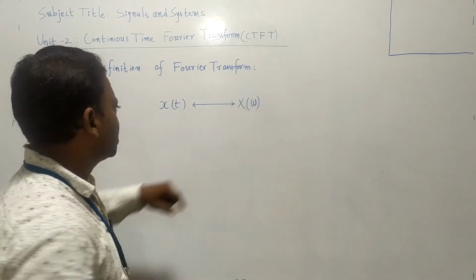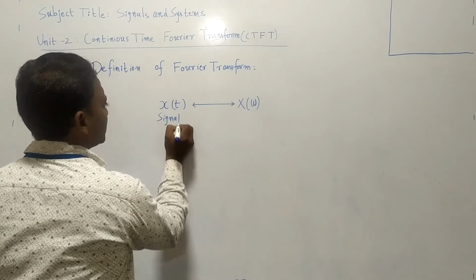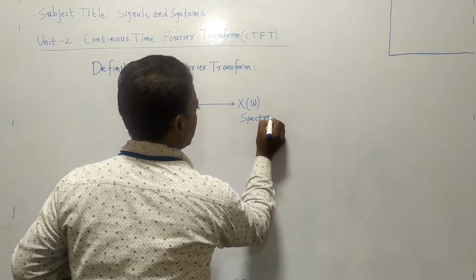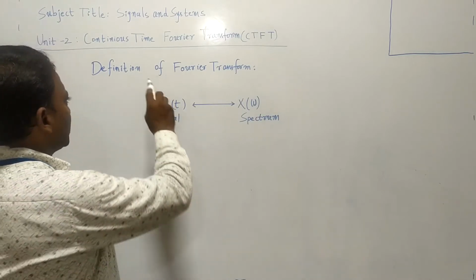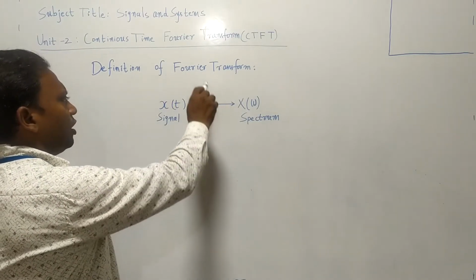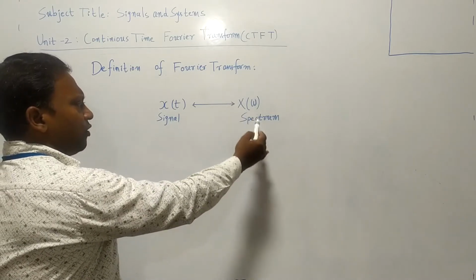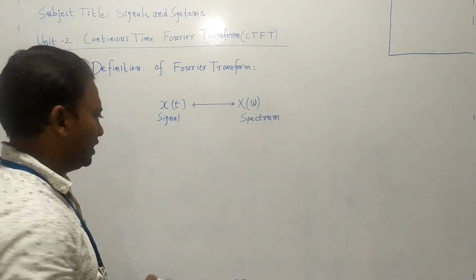It is called spectrum. This is a signal, and this is spectrum. So that's what the Fourier transform is, a mathematical tool which is used to convert a continuous time signal into a frequency domain signal.